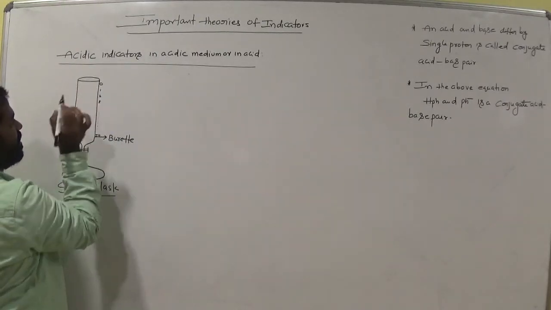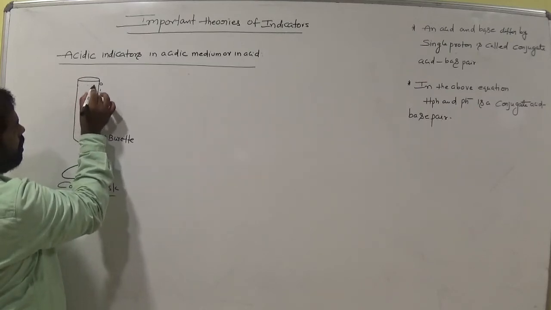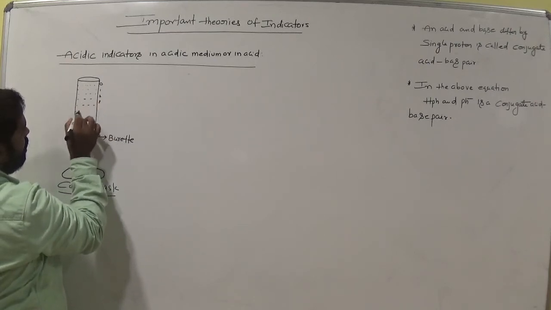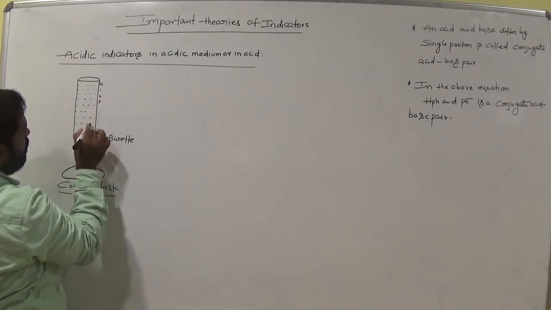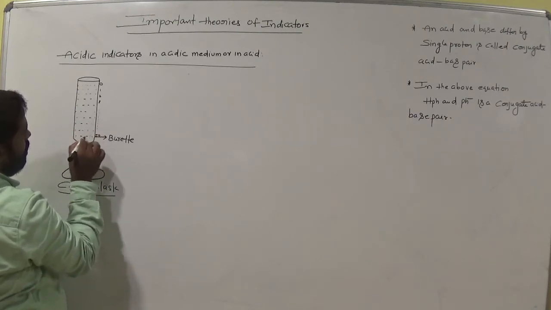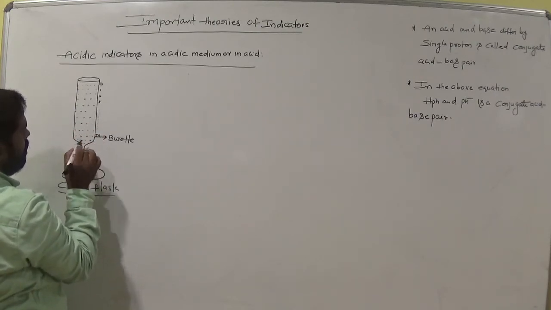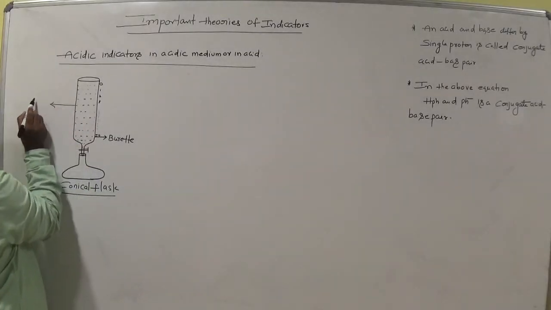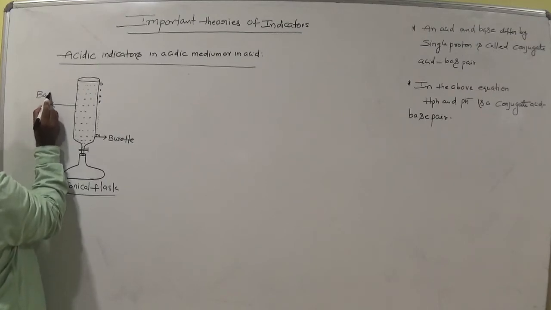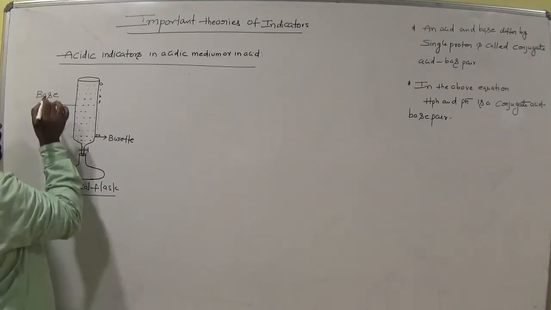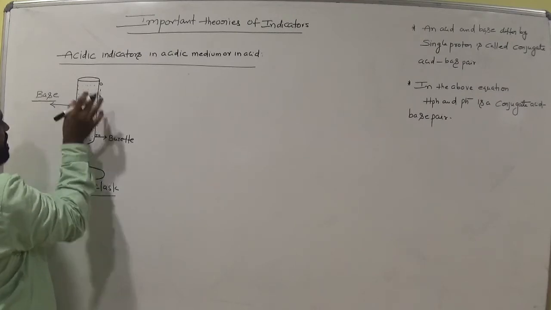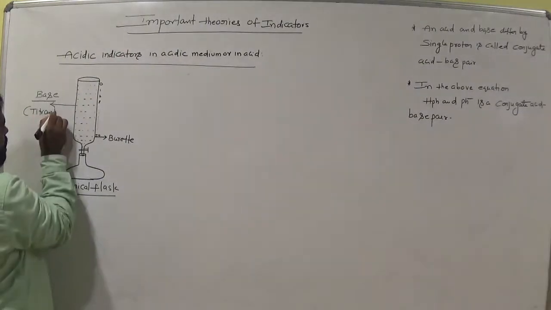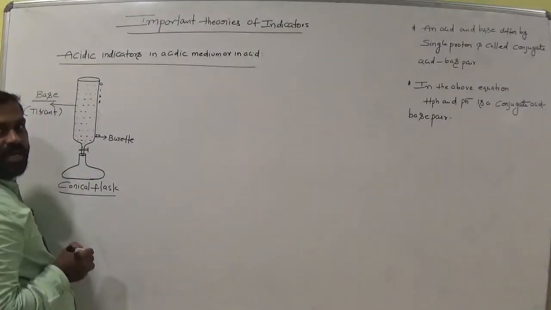Suppose in this burette this is the basic solution. Suppose it is a base. Now the base is the titrant, which is in the burette. We call it titrant. Am I right? Clear?